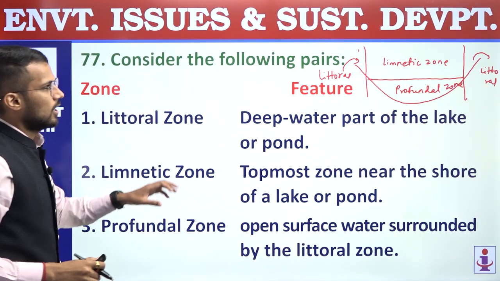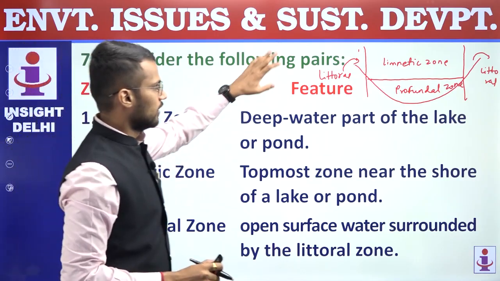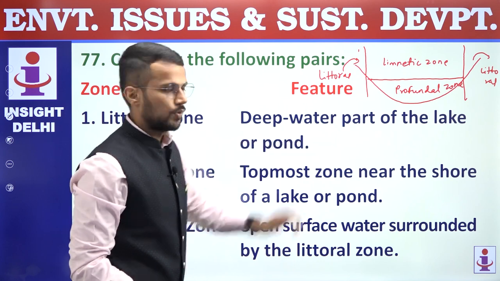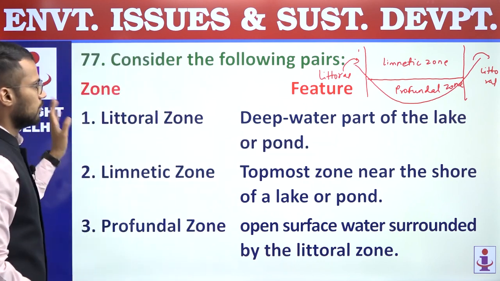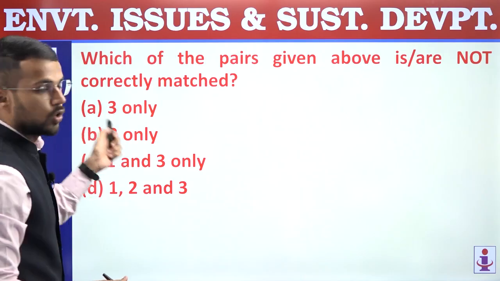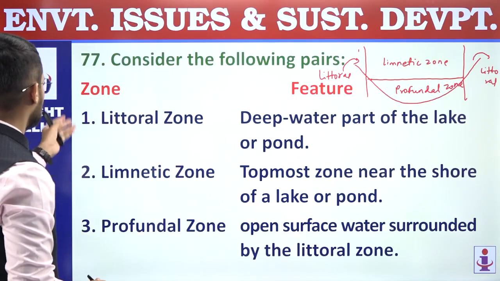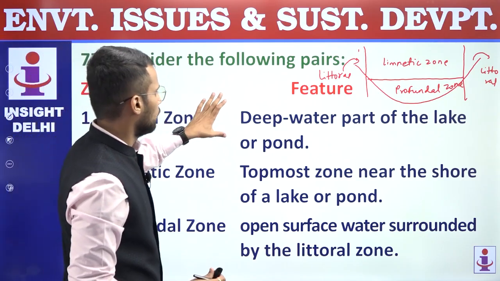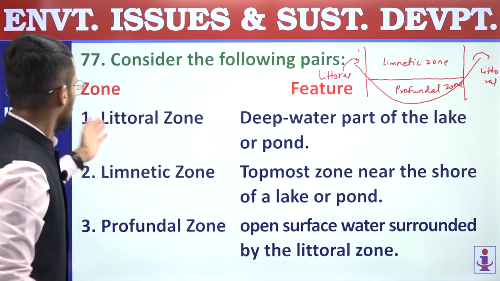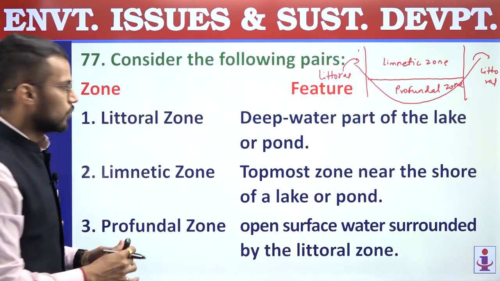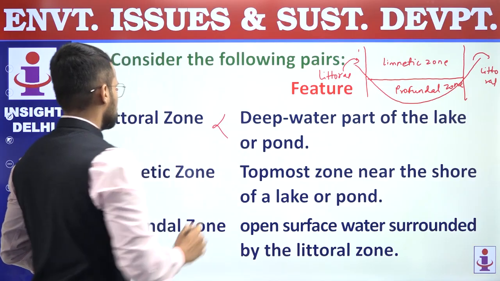Fine. So these are three parts of a lake: littorals on both the margins, then limnetic, and then profundal zone. Let us consider the pairs. We are supposed to find out pairs which are not correct. First, littoral zone. It is matched with deep water part of lake or pond. So littoral zones are not deep water, they are in fact the boundaries, and that's why the first pair is incorrect.